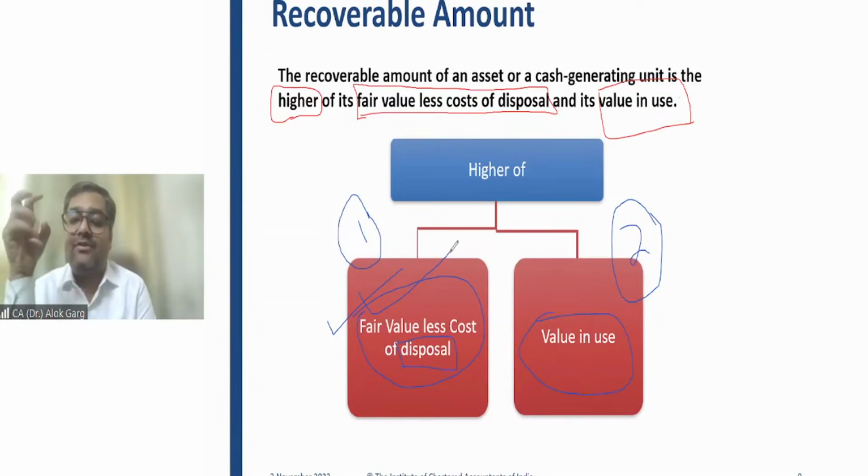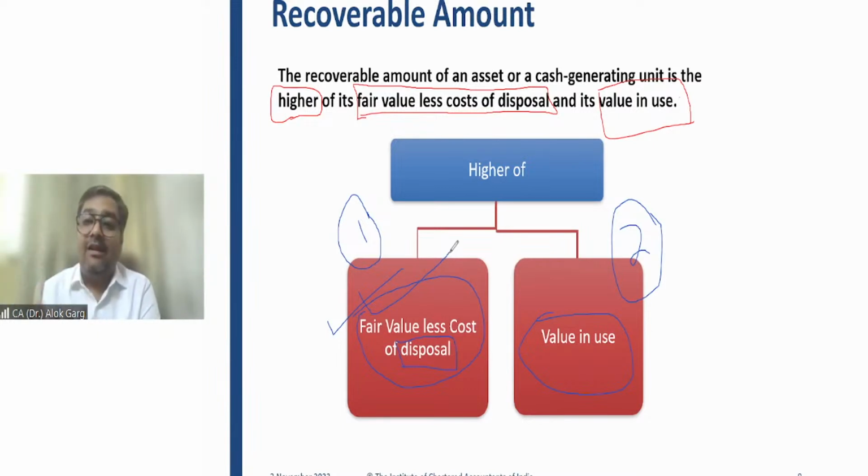So fair value less cost to sell will be arrived at by selling the asset. It means you go to the market and sell the asset. But value in use will be computed if you use the asset for its lifetime, for the economic life of the asset, then what value will you get for that asset, right?